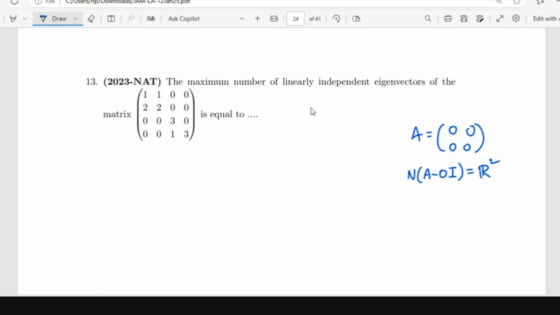So in this case, eigenvectors corresponding to distinct eigenvalues will be linearly independent, and then I have to see when it is repeated. Eigenvalues here are 3, 3. Here the determinant is 0, so 0 is an eigenvalue. Trace is 3, so 3 is another eigenvalue. So this part is diagonalizable, right? Yes. So here I will have two linearly independent eigenvectors.